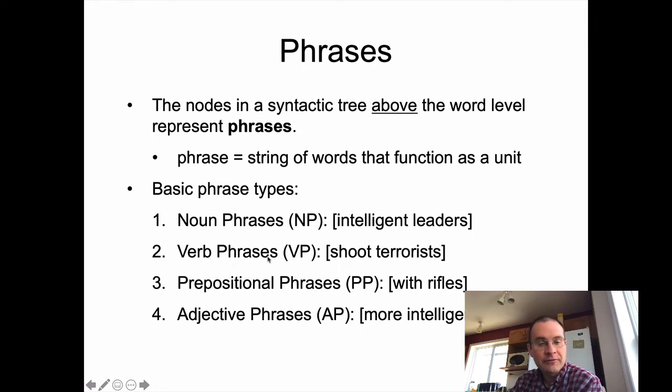You can also have verb phrases like shoot terrace, which describe an action. This functions like an individual verb. A prepositional phrase normally has a preposition followed by a noun, like with rifles. Adjective phrases have an adjective modifying something, so more intelligent would function like an individual adjective, like intelligent or unintelligent.